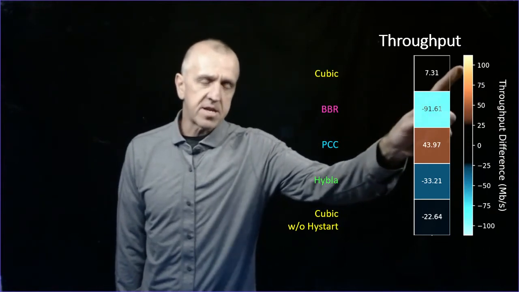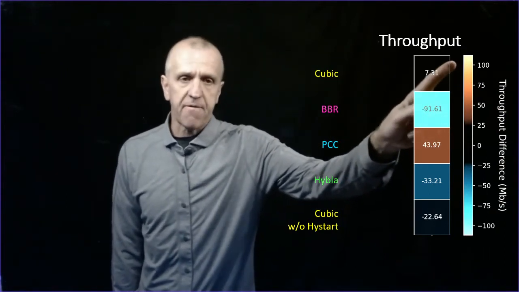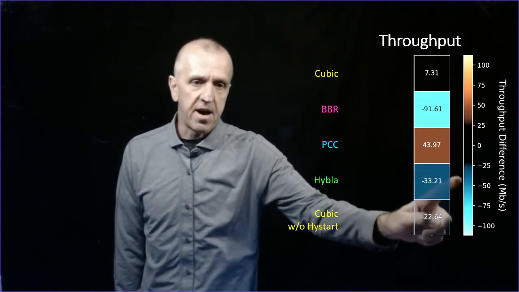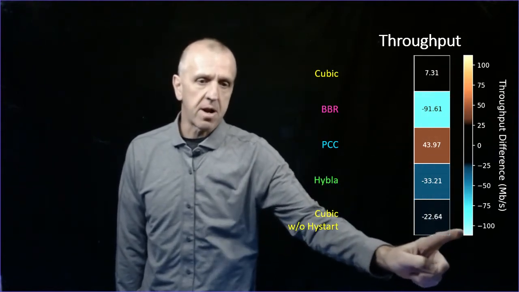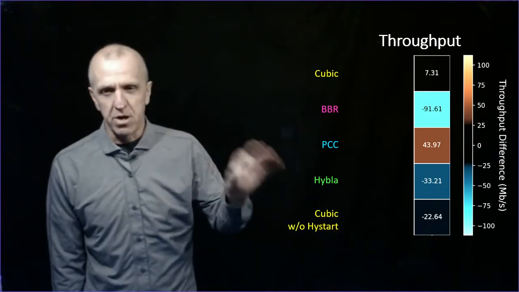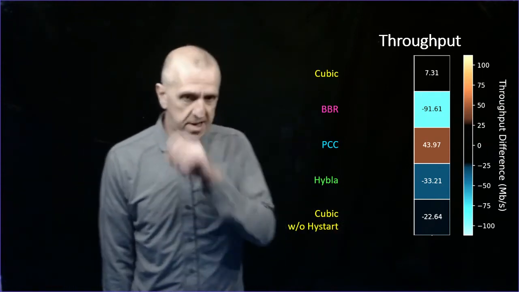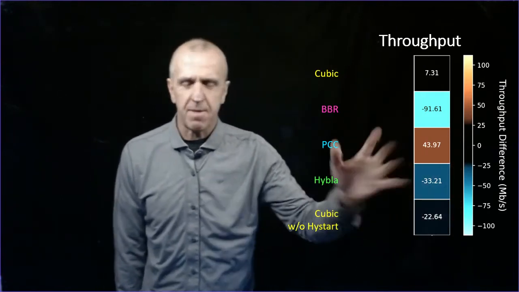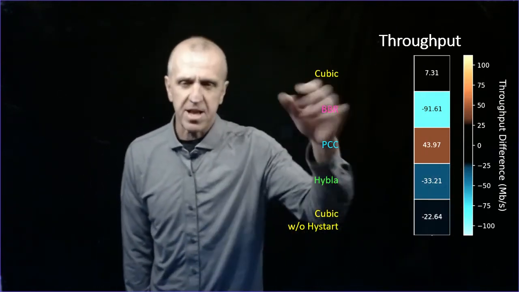And the heat map says if the default Cubic flow is doing more, it'll be this orangish, really bright. If the competing flow is doing more, it'll be this bright blue. So Cubic versus Cubic again is fair. It's black, right in the middle. It's not much of a throughput difference, 7 megabits per second, but that's only a little startup.